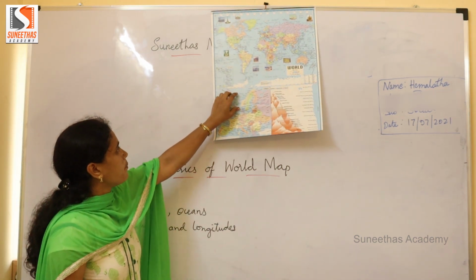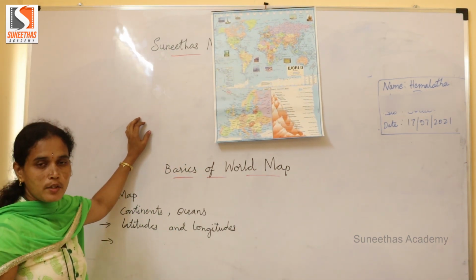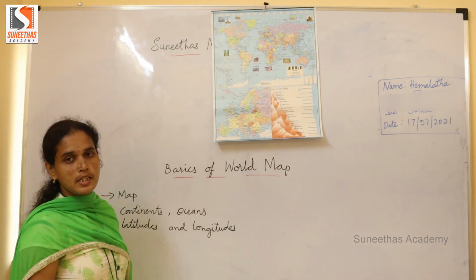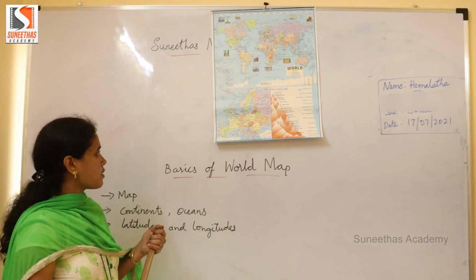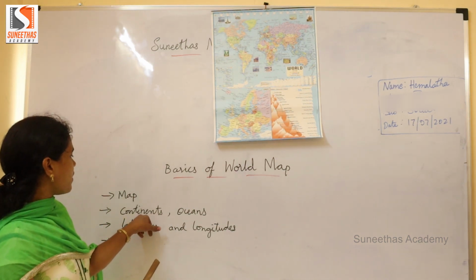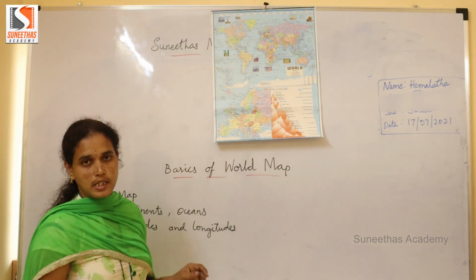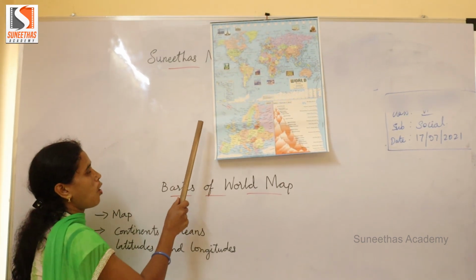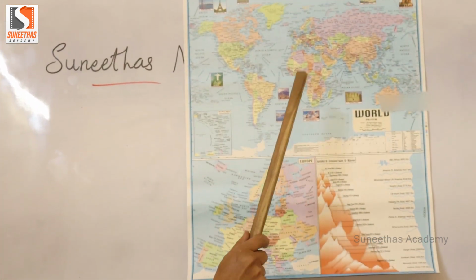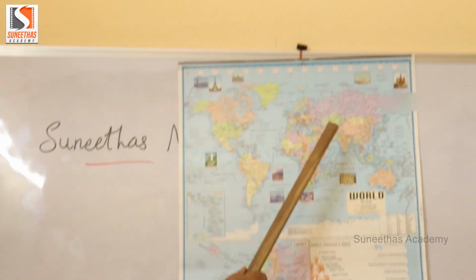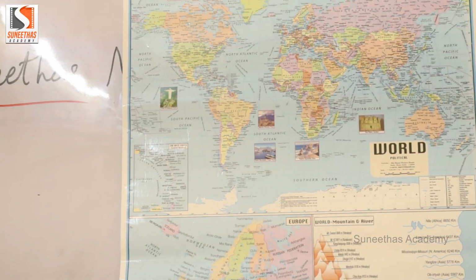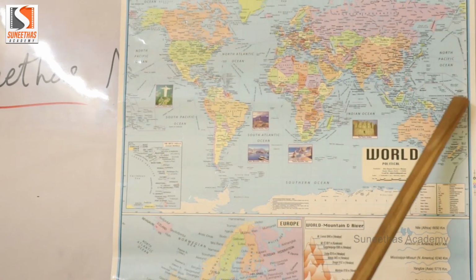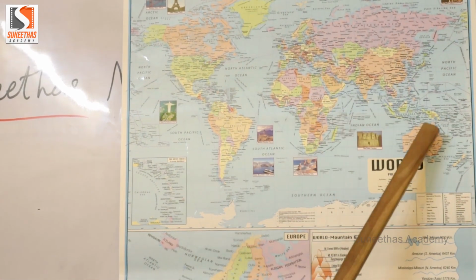So here the earth is divided into 70% water and 30% land. The 30% of land is divided into continents. How many continents do we have in total, children? 7 continents. Let us locate the continents. Look at children, the earth consists of 30% land and 70% water. So these are the land masses.